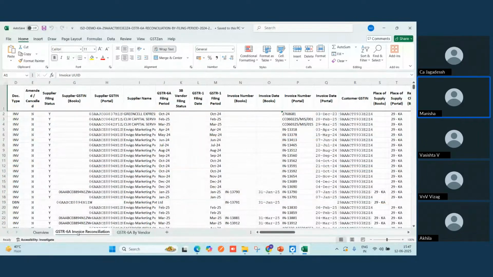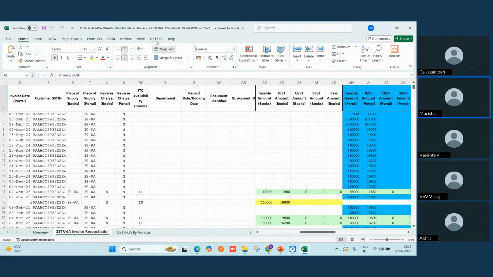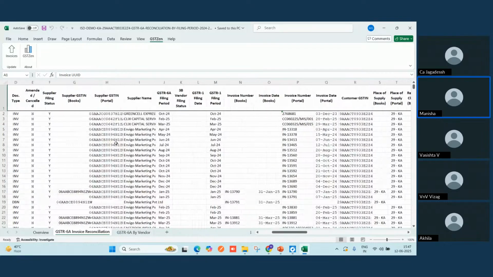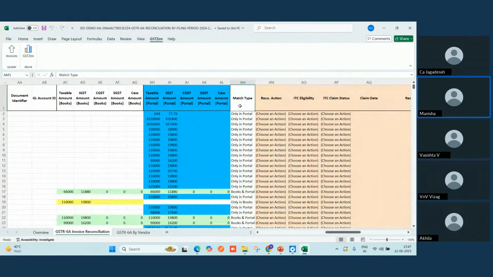So this is the main reconciliation sheet where you will get all the necessary information for the purpose of reconciliation. As I mentioned, you are not required to save this sheet, it will automatically save because we have provided this GST Zen tab in this Excel. Let me just quickly speak about this sheet, and then I will explain how this GST Zen tab works. This sheet has all the necessary information which you require.